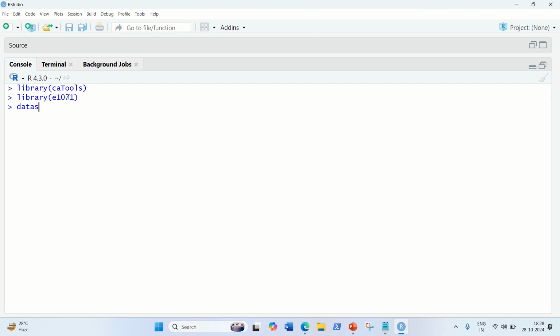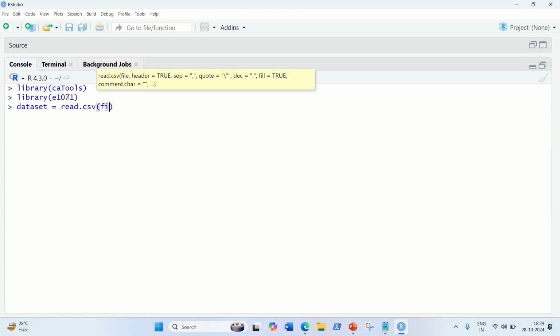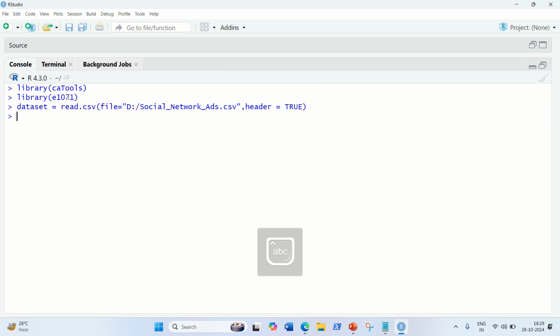Let's load the dataset. I'll be loading the dataset into the dataset variable with the read.csv function, and I'll have to give the complete path to my dataset. It is Social_Network_Ads.csv. And we have to give header equal to TRUE. So this is the dataset we got. Let's see what it read.